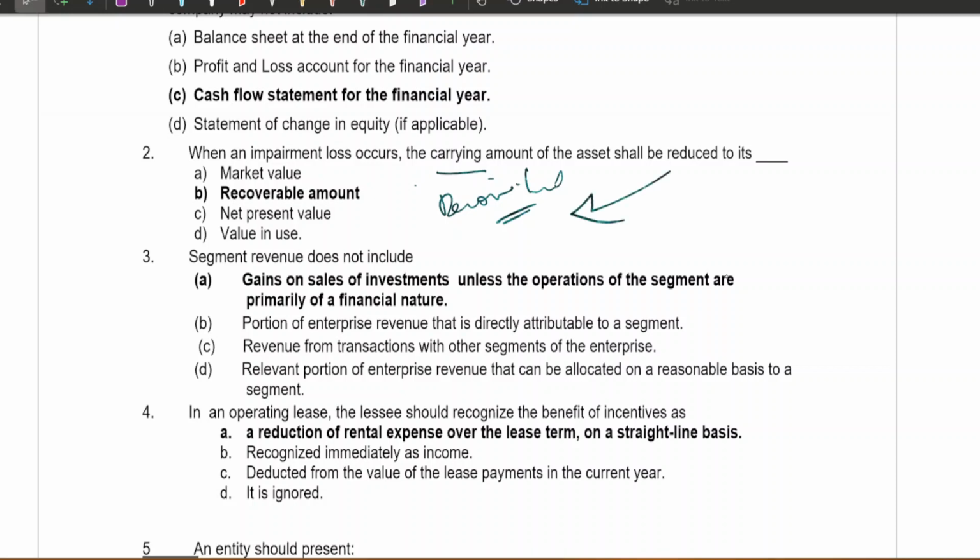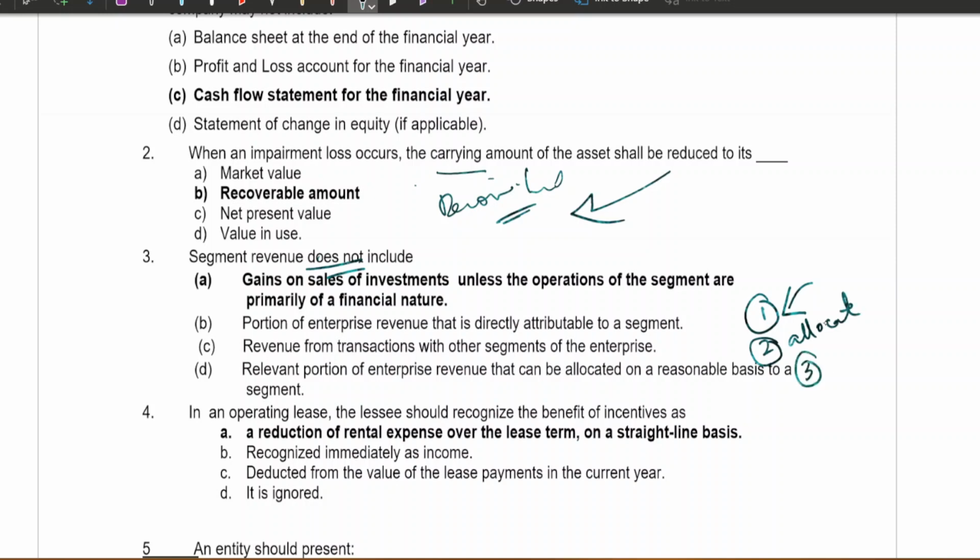Next is the third question. Segment revenue does not include... So I'll tell you what it actually includes so that we can exclude those things from the options. The first thing it includes is whatever is directly attributable to the segment. Second, what you can allocate on a reasonable basis will also be included in segment revenue.